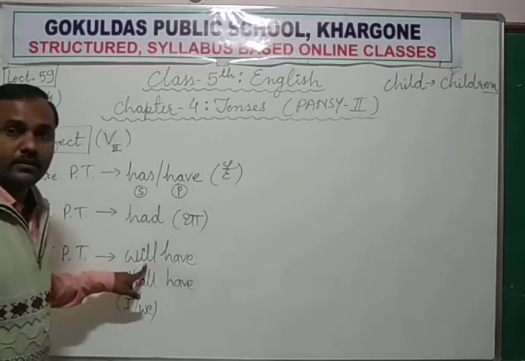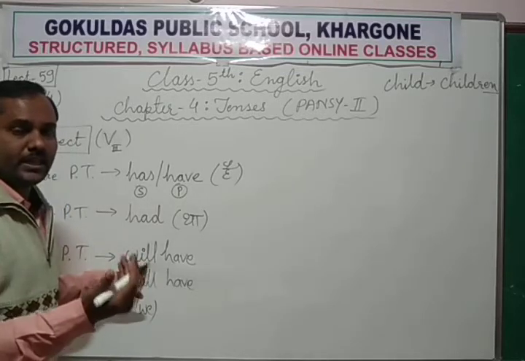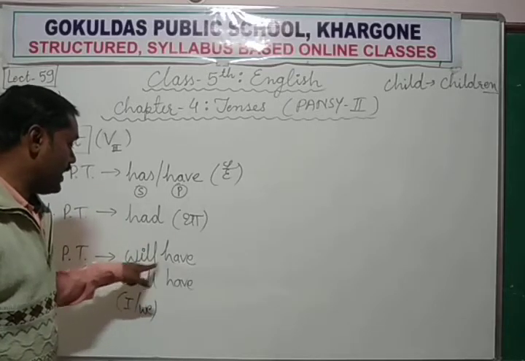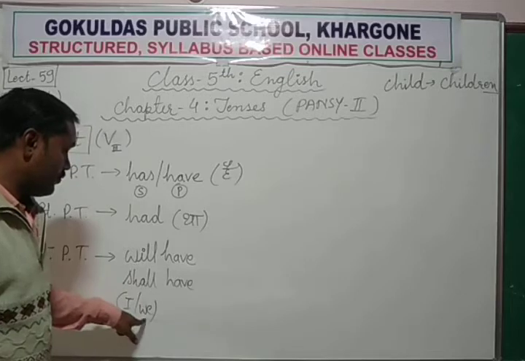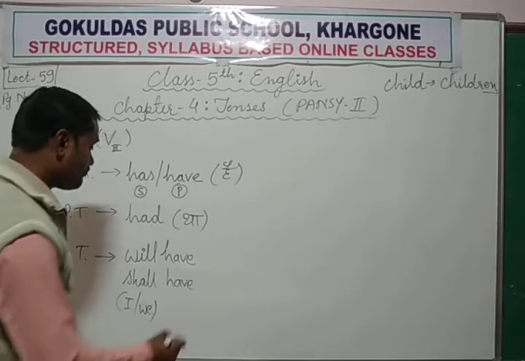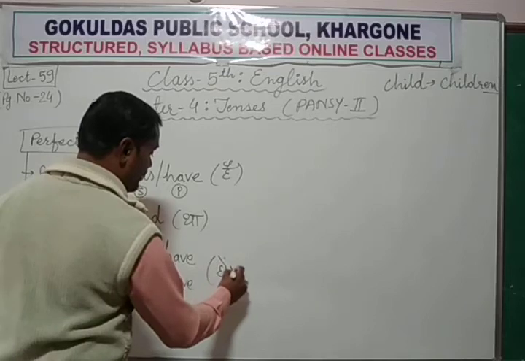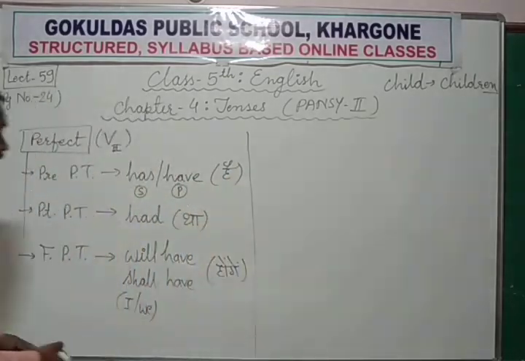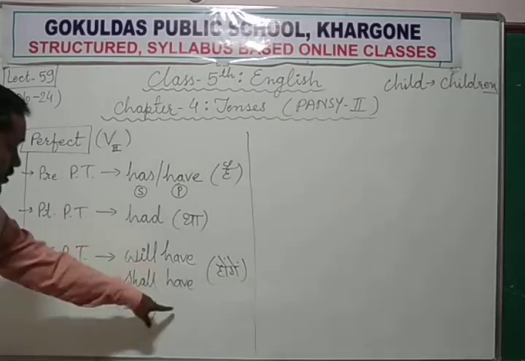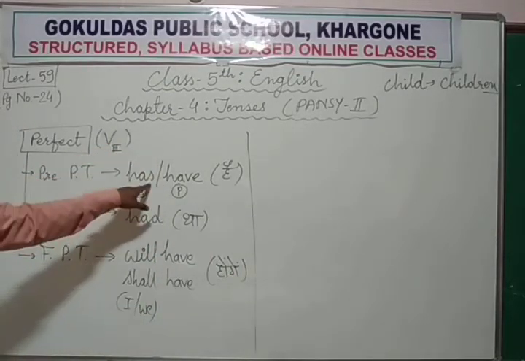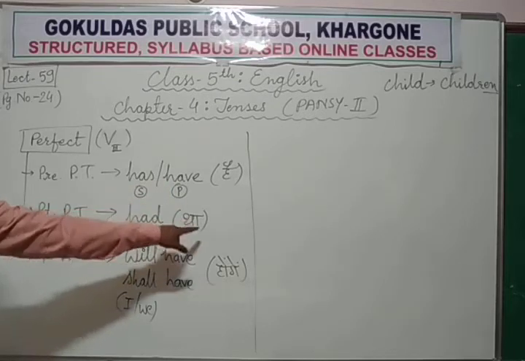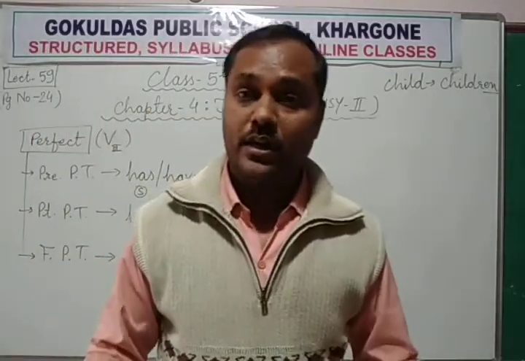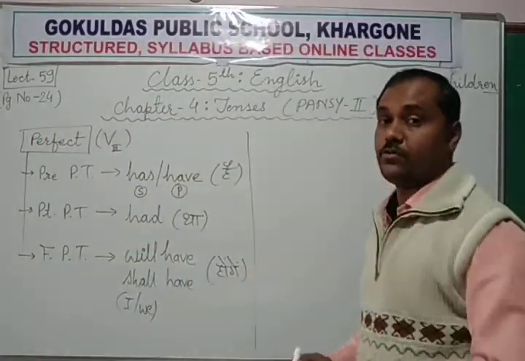Otherwise, with any subject, whether it is singular, plural, second person or third person, we use will have, but only with I or we use shall. होंगे, चुके होंगे, कर चुके होंगे, हो चुका होगा, like that. And verb's third form is used everywhere. Along with has, verb's third form. Along with have, verb's third form. Means in any perfect tense we always use the verb's third form. That you need to remember.